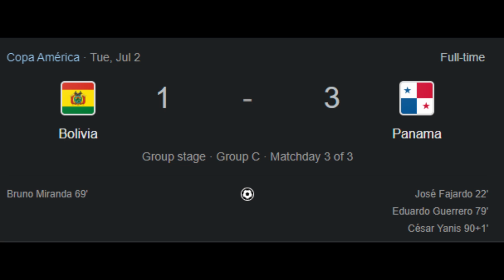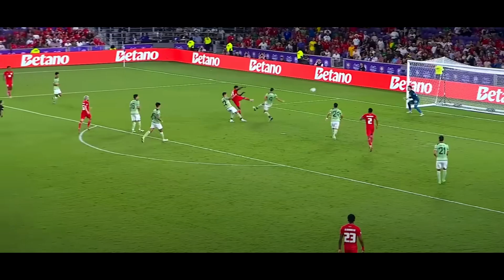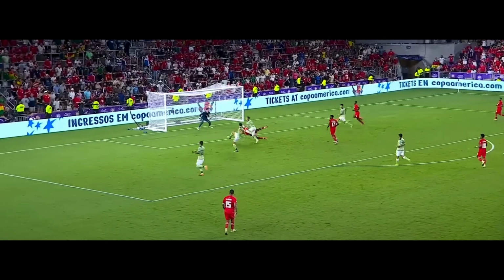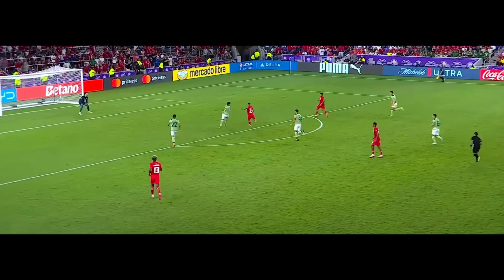In the fifth match of Group C, Panama faced Bolivia. Panama started the match well, because in the 22nd minute, Jose Fajardo scored a goal to make it 1-0. In the 69th minute, Bolivia managed to equalize after Miranda's goal. In the 79th minute, Panama took the lead again after Guerrero's goal. The last goal in this match was scored by Giannis in added time.